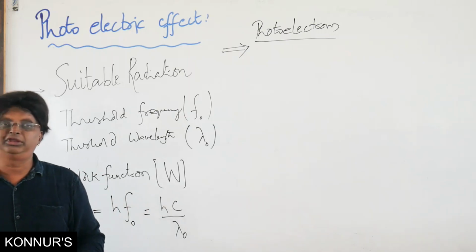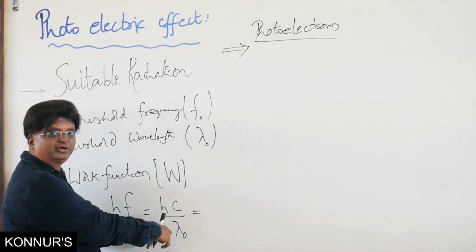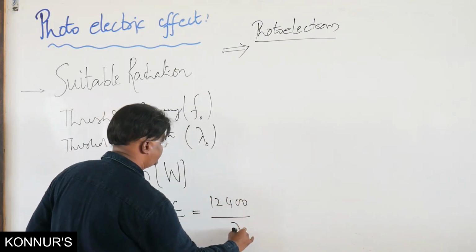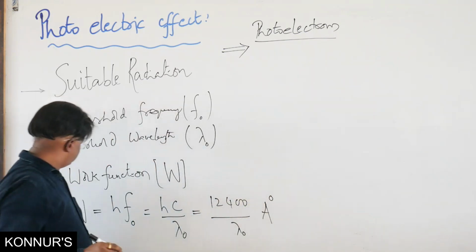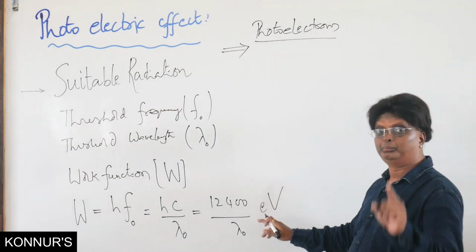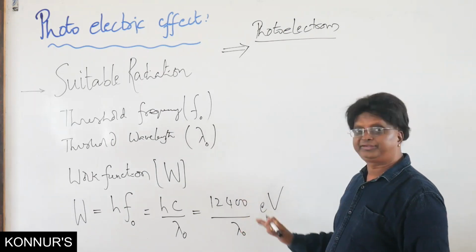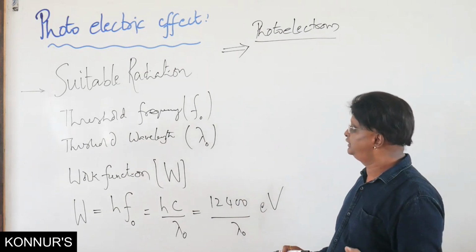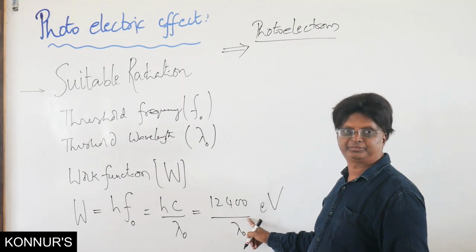The same given in the convenient units and practical units, it becomes electron volt. Then this becomes divided by small e, the charge of electron, and therefore it is 12,400 by lambda naught. And of course I have told you, when we are using this, we straight away get the answer in electron volt, provided lambda naught must be in angstroms. So this is the first character of our photoelectric effect. It requires suitable radiation, and under that concept, the definitions and an important expression.